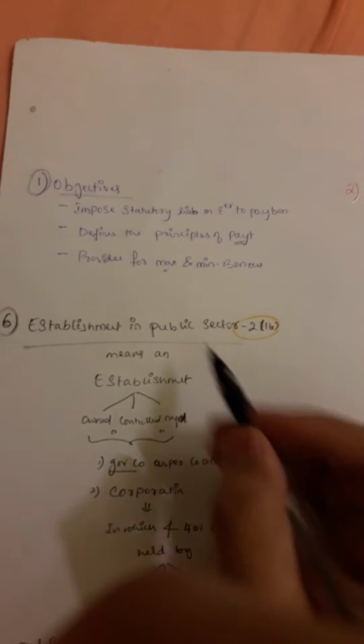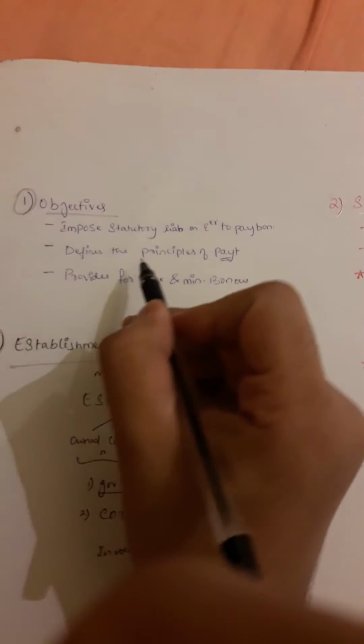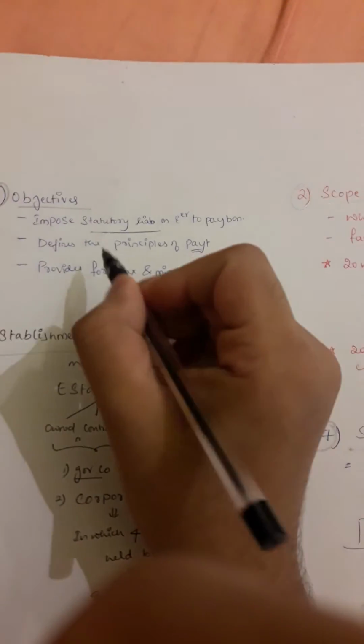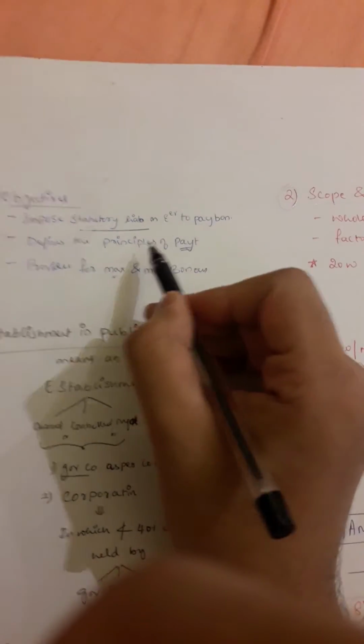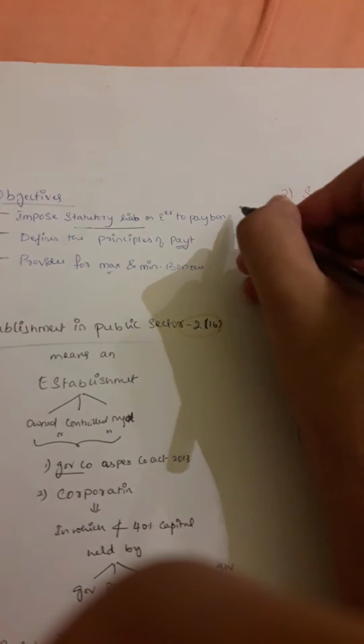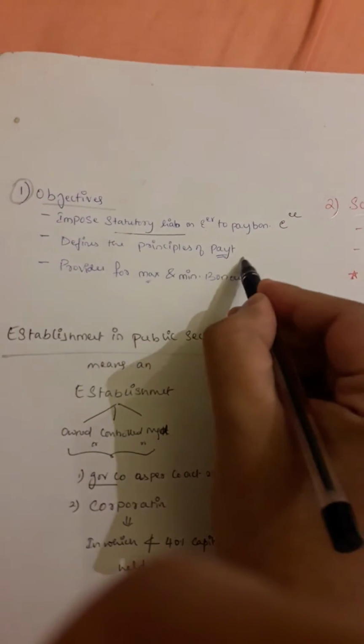Now let's see the objectives of the Payment of Bonus Act. First, it imposes a statutory liability on the employer to pay the bonus. What do you mean by statutory liability? Statutory liability is something related to the law. So the law makes it compulsory for the employer to pay bonus to whom? To the employee. And it defines the principles of payment of bonus.